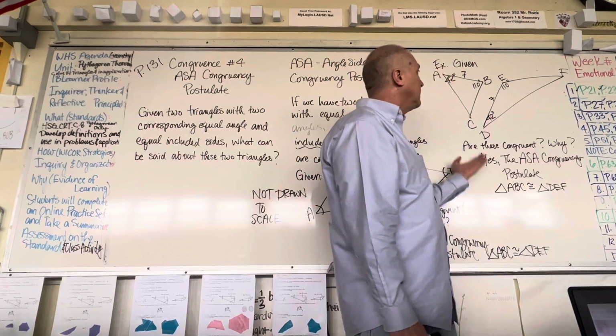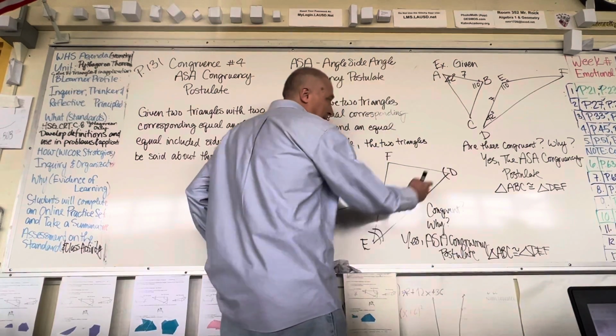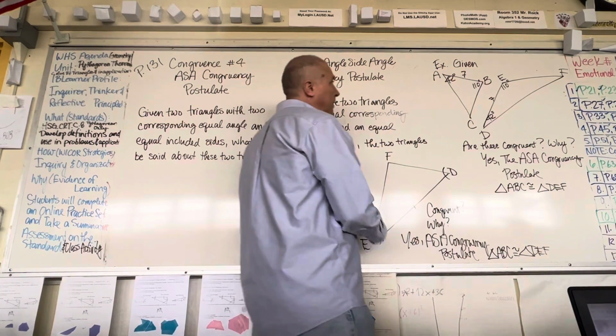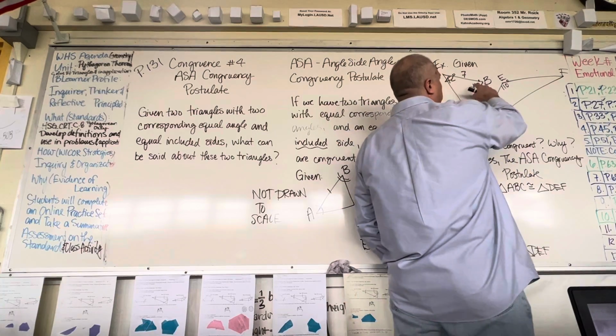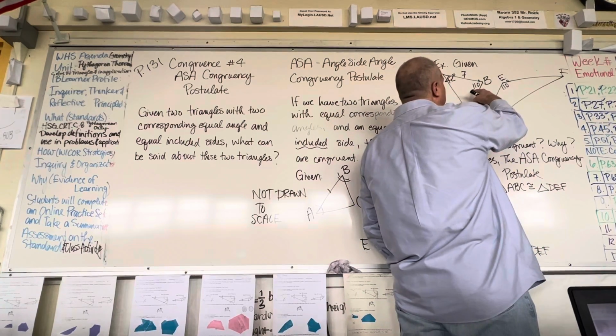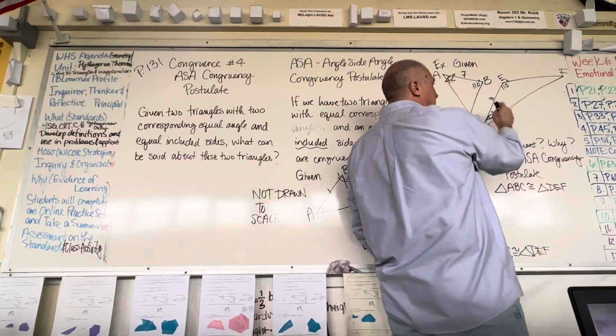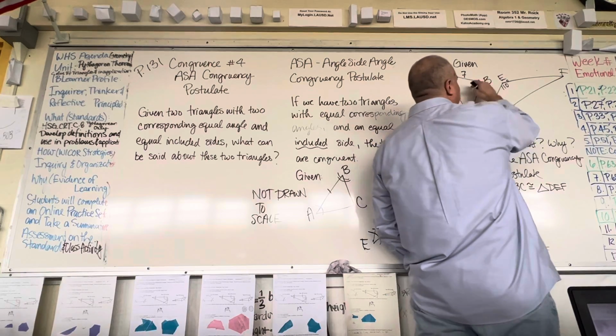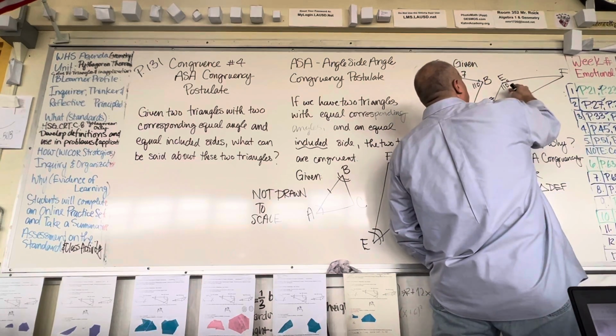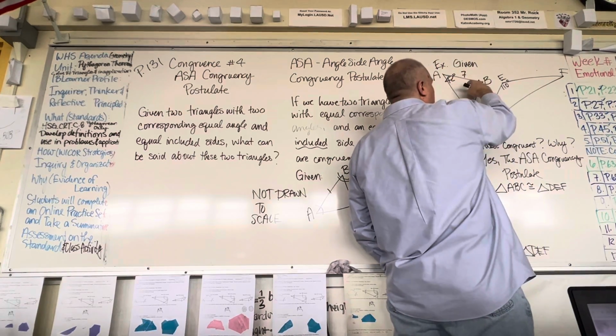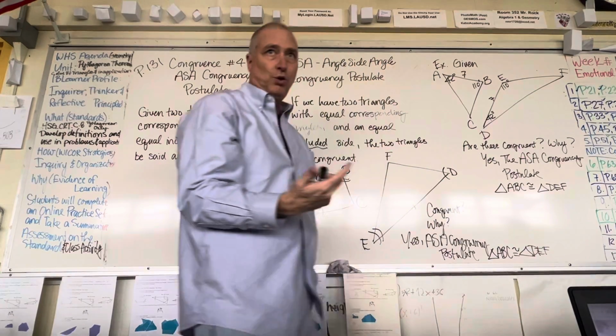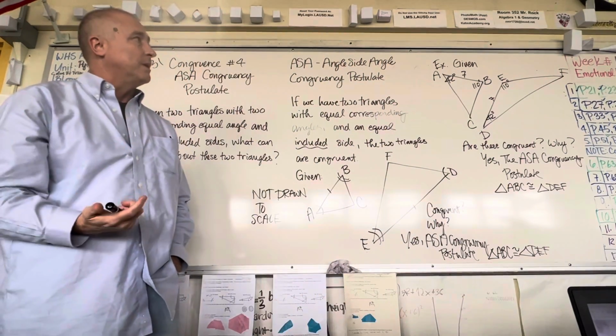You need a reason. In this case, it would be angle, side, angle, right? Here's one more, but now they're dropping in dimensions on the angle measurement. So here's a 42 degrees matching up with a 42, 110 degrees matching up with 110. The length of the side included between the two angles is the same, 7 and 7.